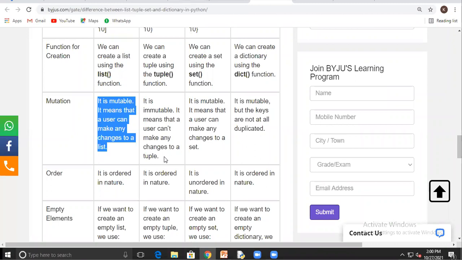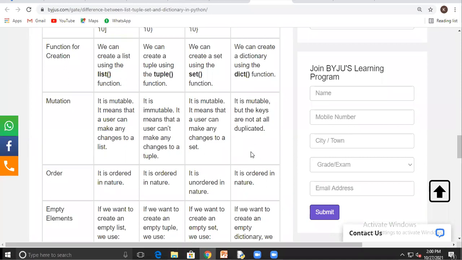We can't do any changes in the tuple, like adding an element or deleting an element. But in list or in dictionary or in set, we can do the changes in the values or their key value pairs. But in the tuple, we can't do any changes. Okay. So the list, set, and dictionary will be mutable, but tuple will be immutable.